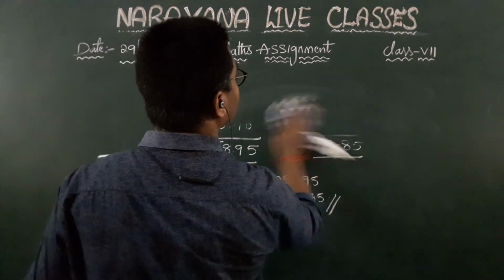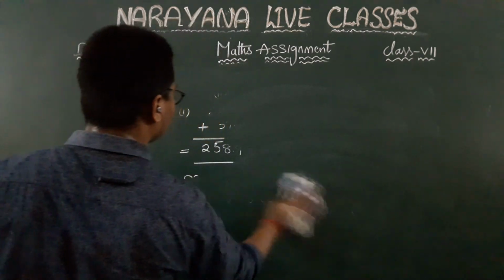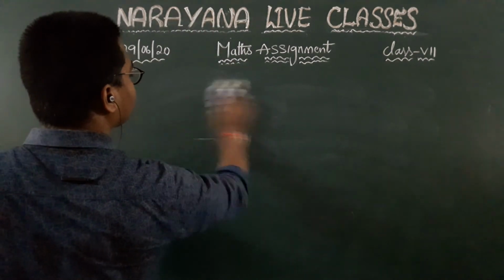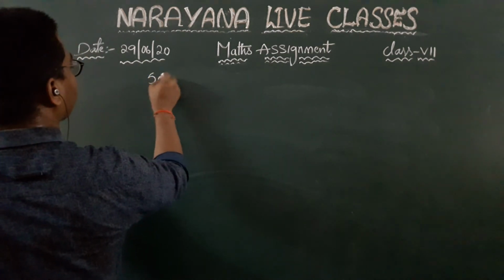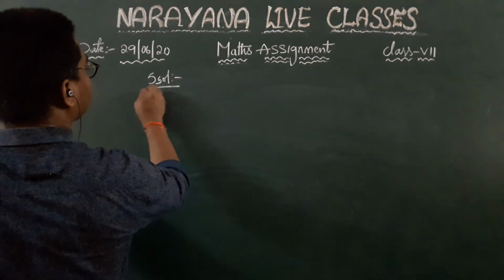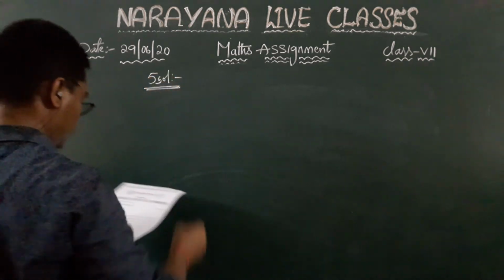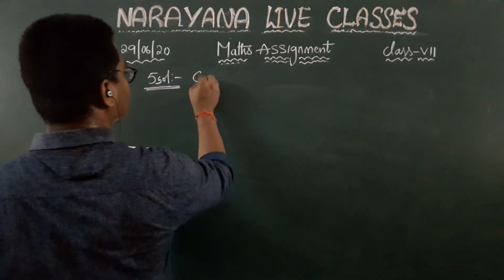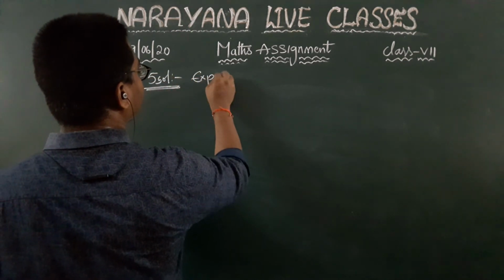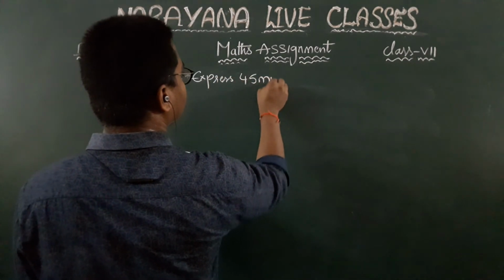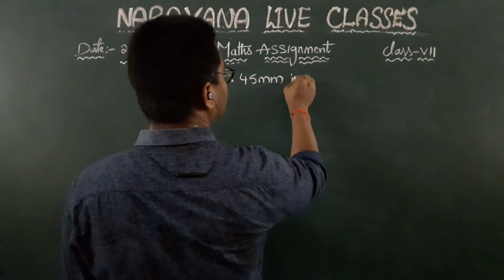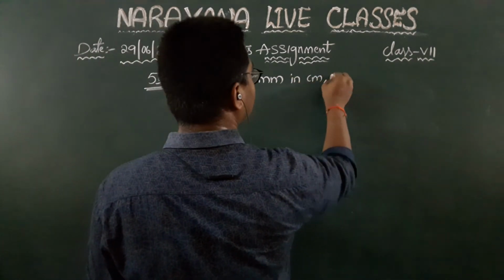Now coming to the last question for the session, the 5th one. Fifth question. Express. They are asking us to express 45 millimeter in centimeter and meter.